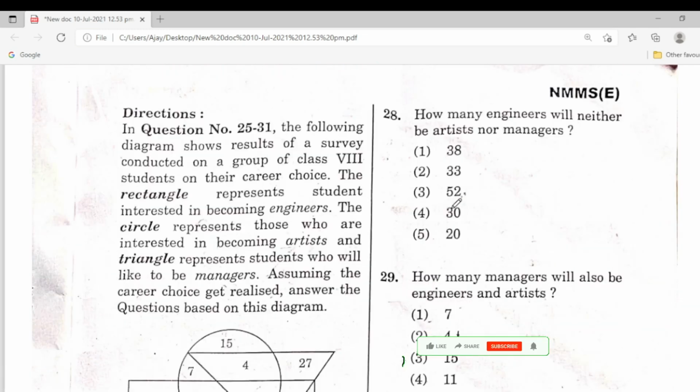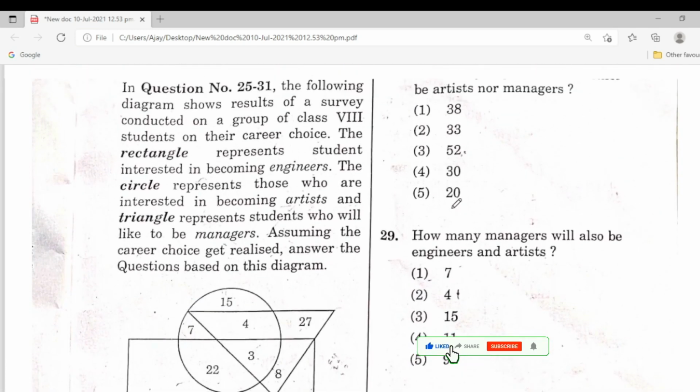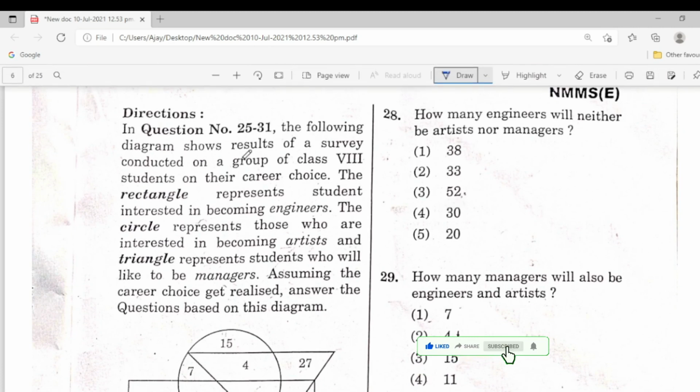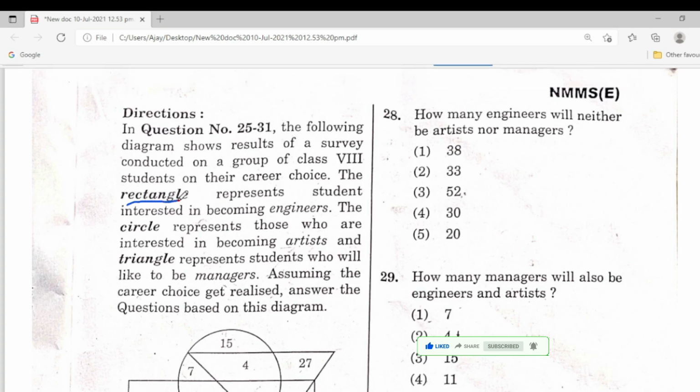Next one, question number 25 to 31. The following diagram shows results of a survey conducted on a group of class 8 students on their career choice. Very important: the rectangle represents students interested in becoming engineers. So the shape of the rectangle represents engineers.